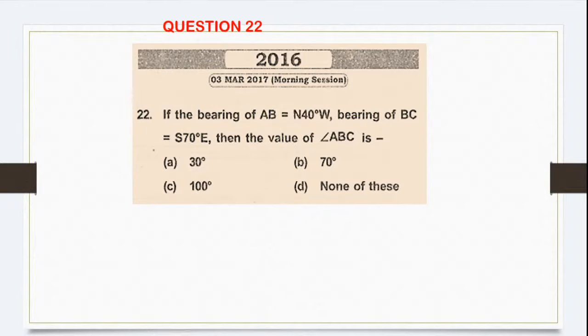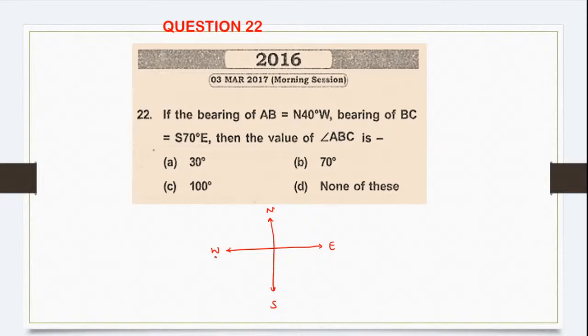What does the question say? If the bearing of AB is north 40 degree west and bearing of BC is south 70 degree east, then find the angle ABC. Okay, let us first plot the lines AB and BC. So this is your north, south, east and west.